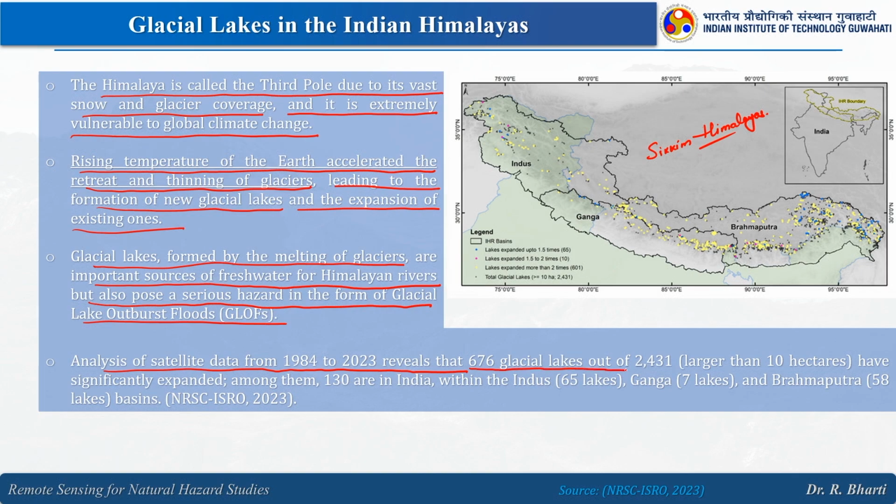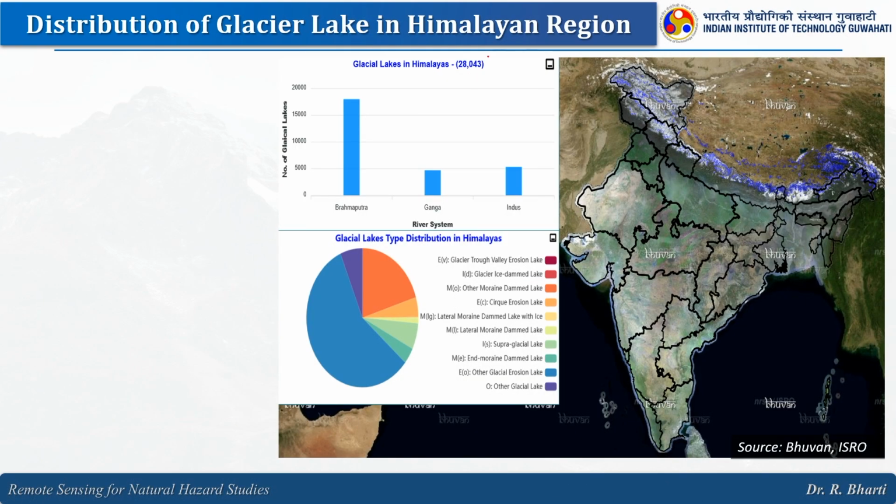Analysis of satellite data from 1984 to 2023 reveals that 676 glacial lakes out of 2431, which are more than 10 hectares, have significantly expanded. Among them 130 are in India within the Indus, 7 in Ganga and 58 in Brahmaputra, right. So, here you can see the glacial lakes in Himalayas.